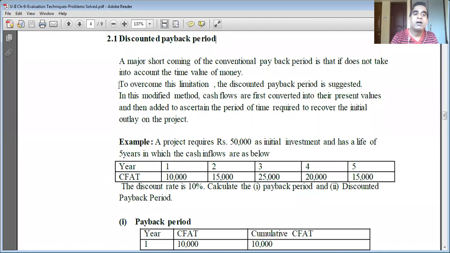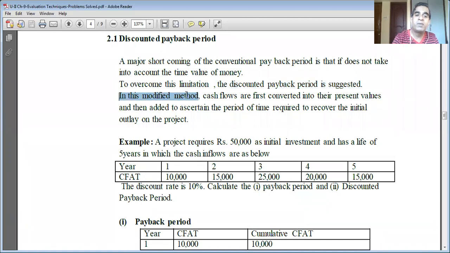A major shortcoming or disadvantage of the conventional payback period, the one which we just learned, is that it does not take into account the concept of time value of money. To overcome this limitation, the discounted payback period is suggested.